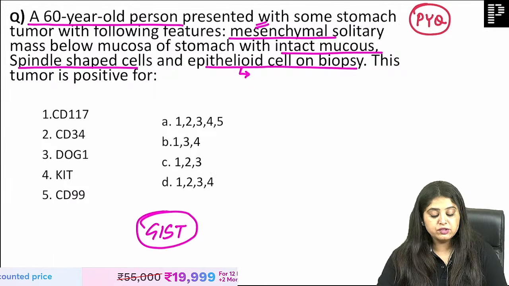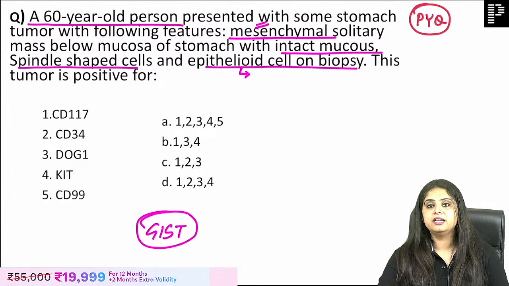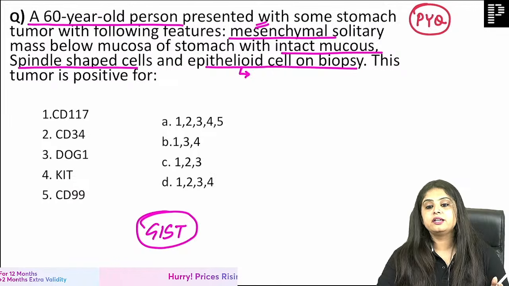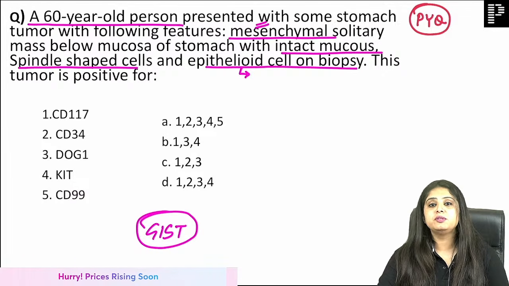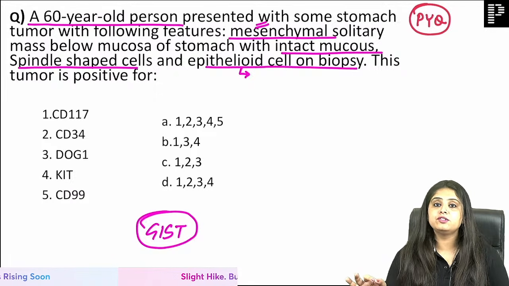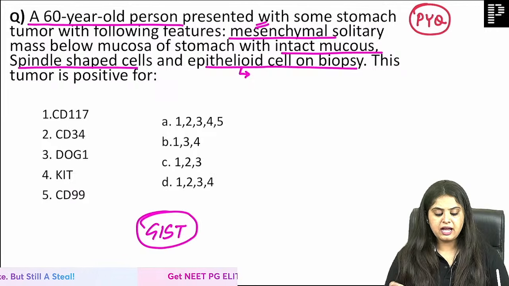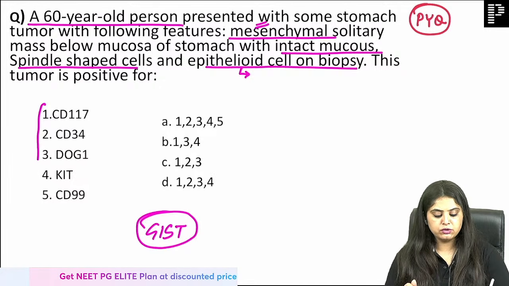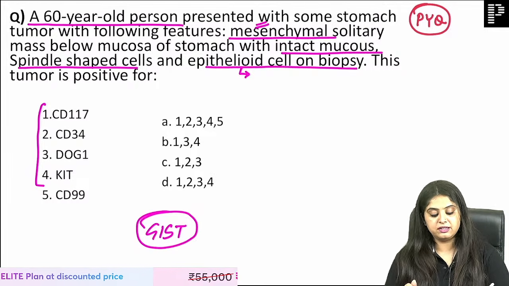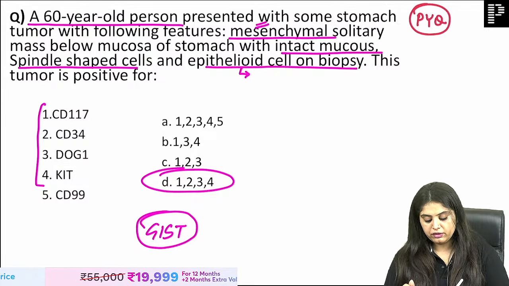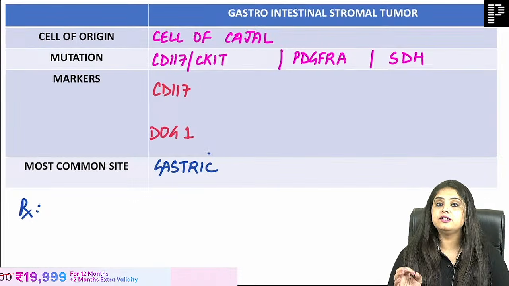In the last few years, a new question is coming on GIST every time. Whether you are FMG, NEET or INI-CET, a new question is coming, which means I have to teach you GIST from start to end, and that is important for every exam. I am going to come back to this question because all of you are saying the correct answer is A, B, C, D. Okay, so if I come back and I ask you, what are the things you know?